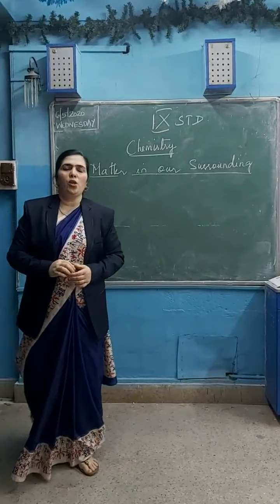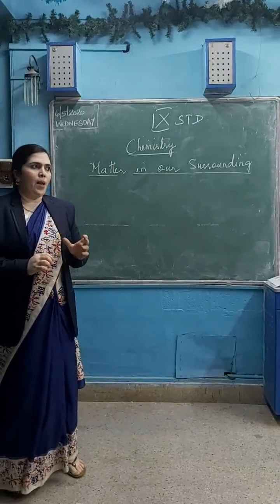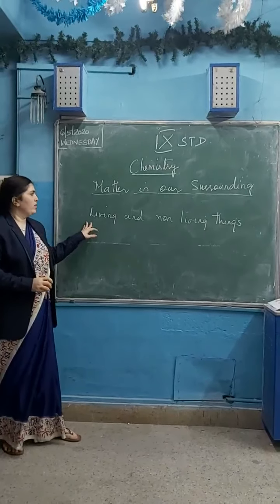So what do you see around you, children? We see many different things around us. We see plants, animals, air. Air we don't see, we feel air. We see water, we see stones, we see soil, we see animals. So all these are termed as what? Basically they are known as living and non-living things. Generally we see living and non-living things in our surroundings.